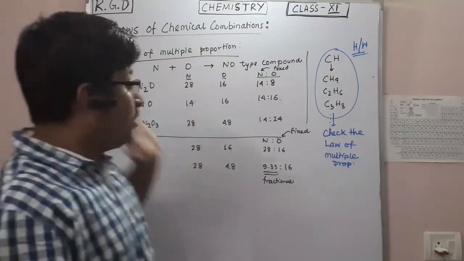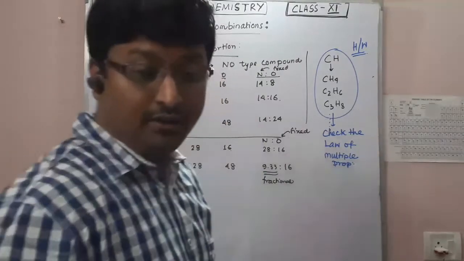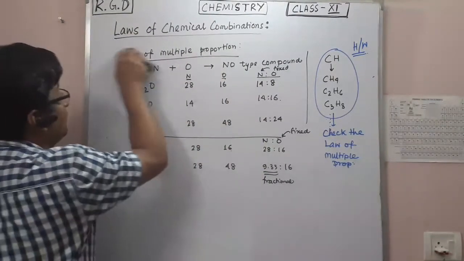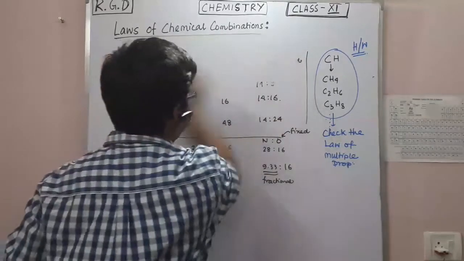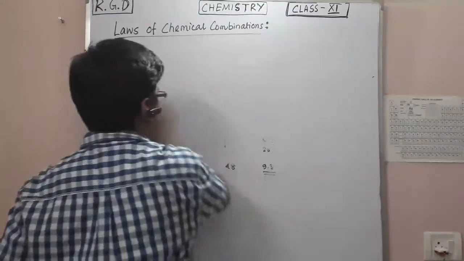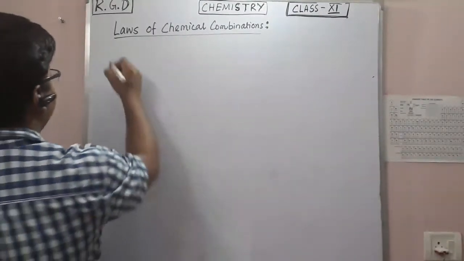So this is the law of multiple proportion. Now, the next law, which is the last law in the mass section, is the law of reciprocal proportion.